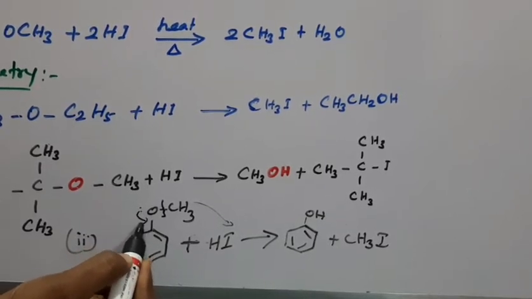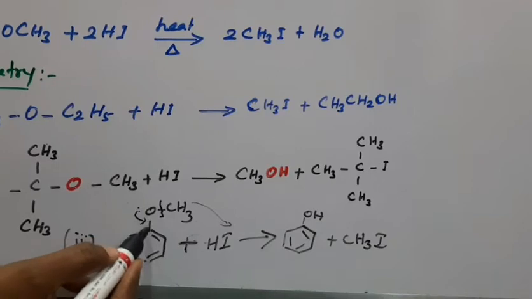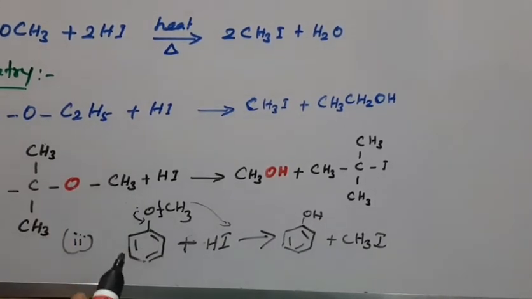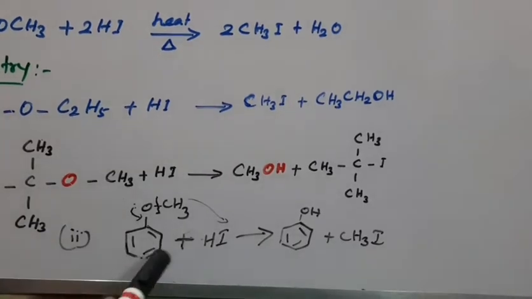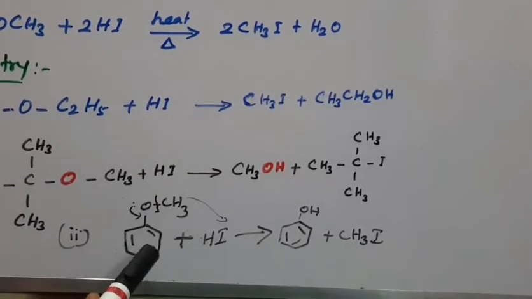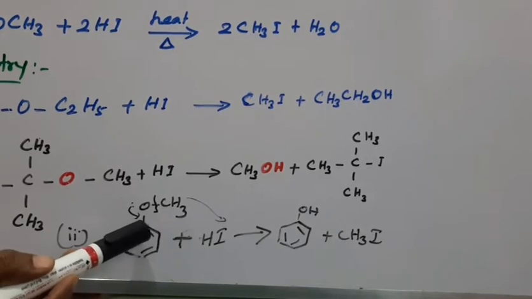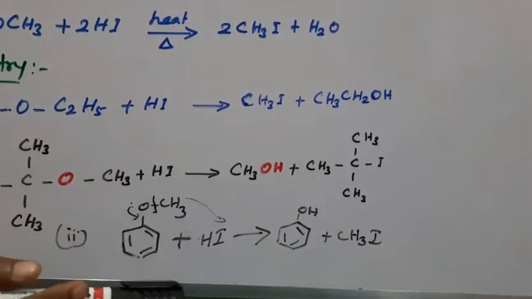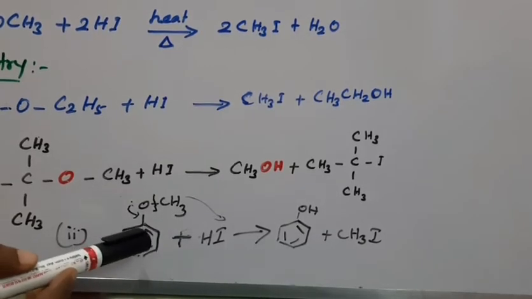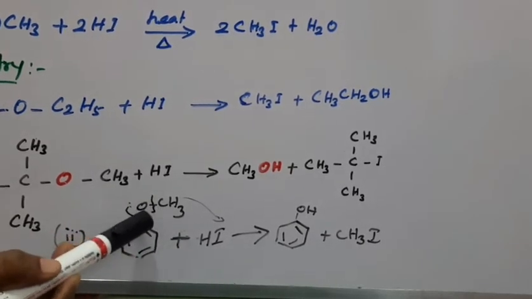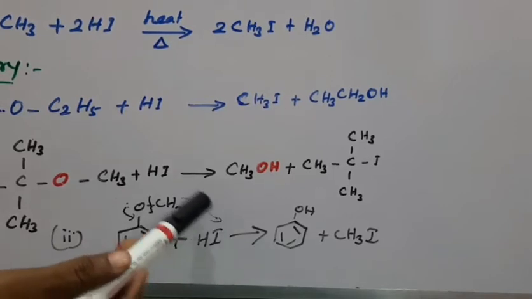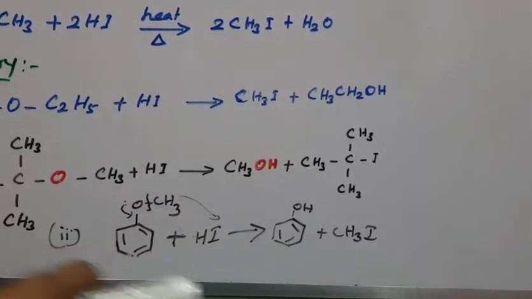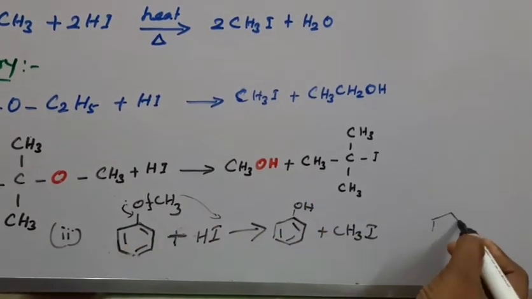It is ready to donate the lone pair of electrons to this carbon atom to create a partial double bond. After creating the partial double bond, it undergoes pi bond delocalization, giving a resonance structure. So this C=O is a stronger bond, and we cannot break it easily. So this is the condition. If this O-C bond is cleaved and the iodine attacks, we get phenol as the product and CH3I as the other product.